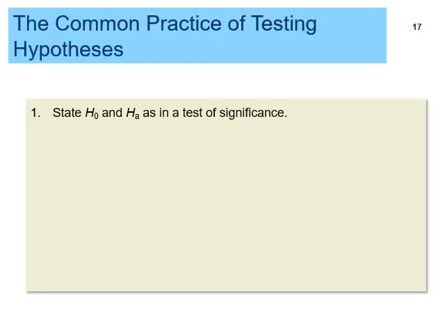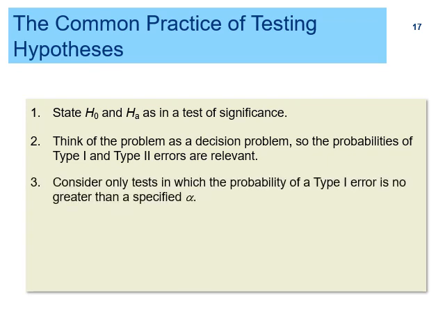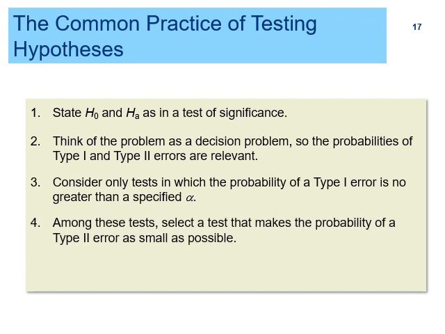The common practice of testing hypotheses. First, state the null and alternate hypotheses as a test of significance. Think of the problem as a decision problem, so the probabilities of type 1 and type 2 errors are relevant. Consider only tests in which the probability of type 1 error is no greater than a specified alpha. And among these tests, select a test that makes the probability of type 2 error as small as possible. So this is just a kind of snapshot you are getting of all the work. So this is just the common practice of testing hypotheses.